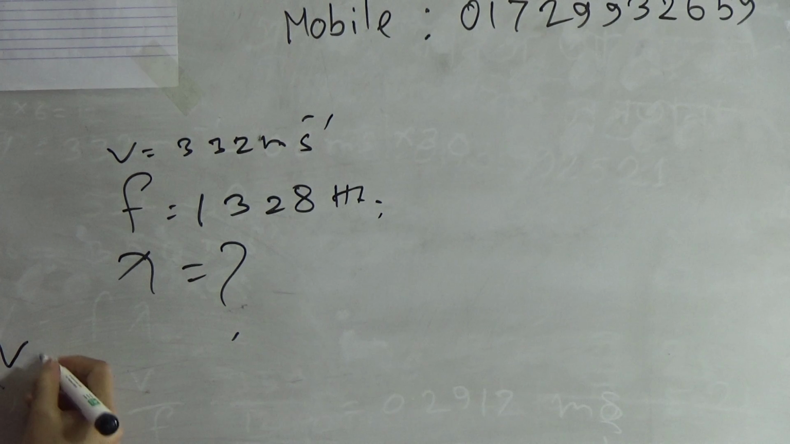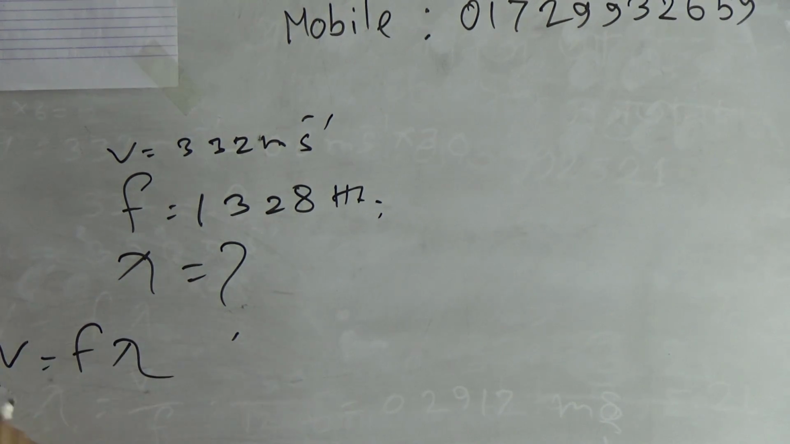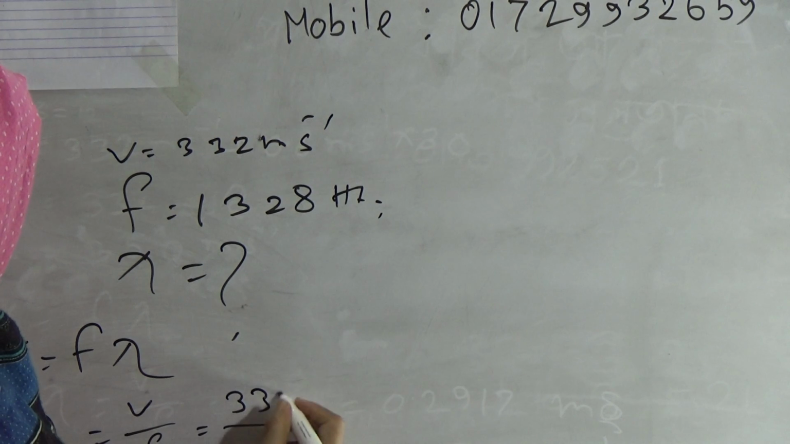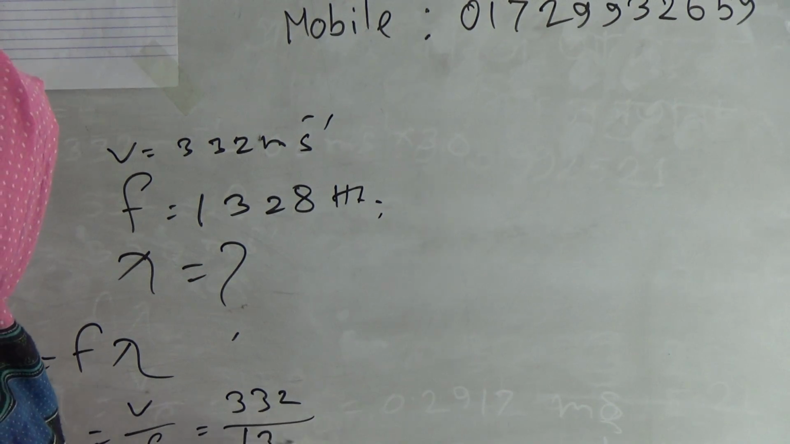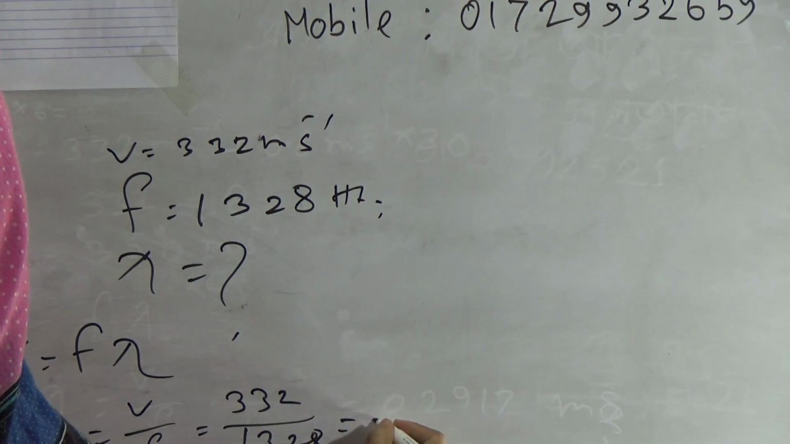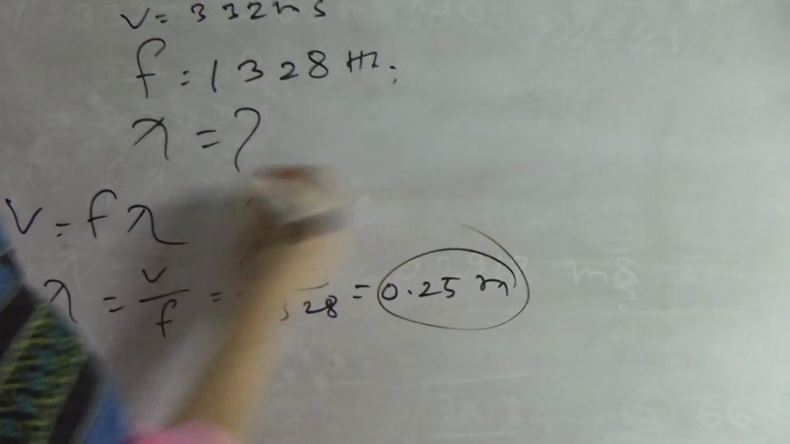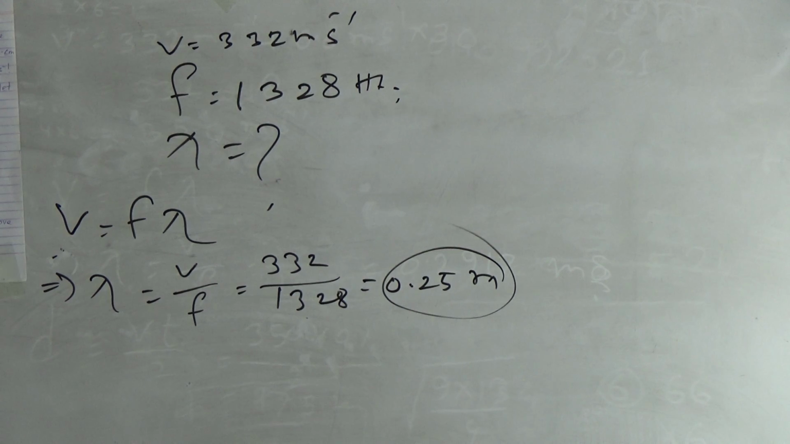So V equals F lambda. By using this formula we can easily find lambda equals V divided by F. So lambda equals 332 divided by 1328. So it will be 0.25 meters. So this is the wavelength. This is the exact wavelength.